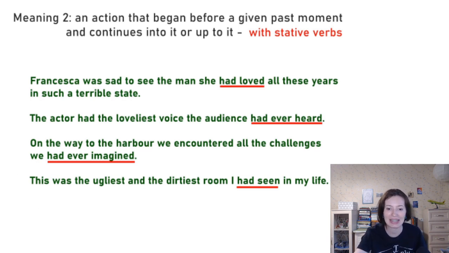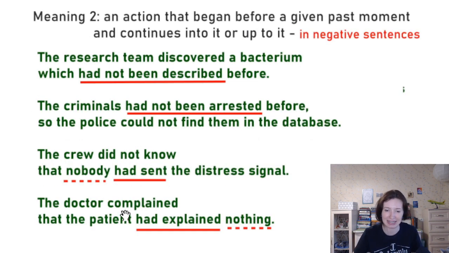Let's take the second case of the second meaning with negative sentences, right? And here there are some pretty interesting examples which I'm just going to translate so that you see how this priority is explained, is reflected in the Russian language. The research team discovered a bacterium which had not been described before. Команда исследователей обнаружила бактерию, которая раньше не была описана, которую раньше никто не описывал.